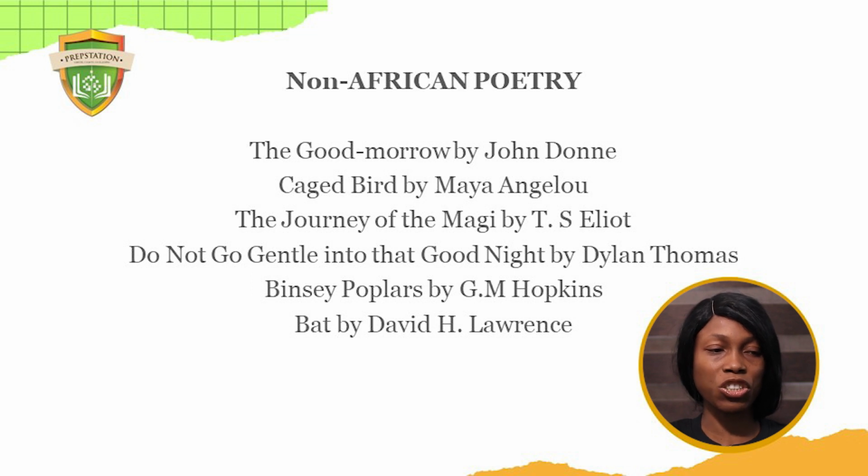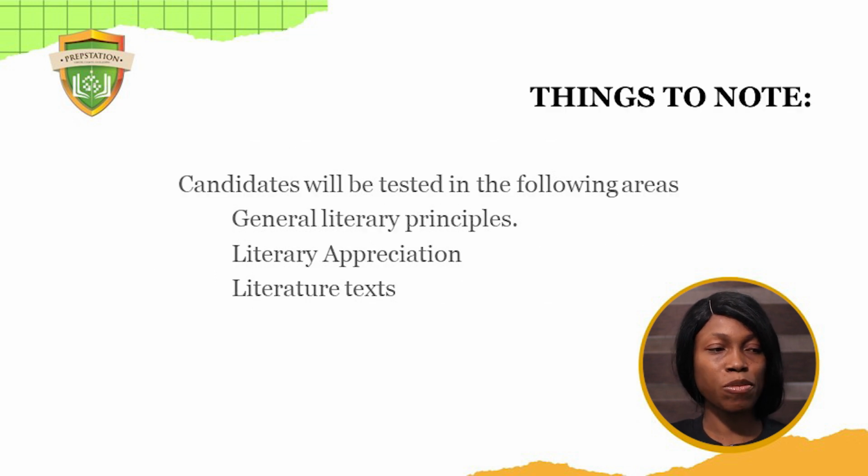For non-African poems, we'll look at questions from The Good Morrow by John Donne, Caged Bird by Maya Angelou, The Journey of the Magi by T.S. Eliot, Do Not Go Gentle into That Good Night by Dylan Thomas, and Binsey Poplars by G.M. Hopkins, Bat by D.H. Lawrence. So let's begin and let's note some things.